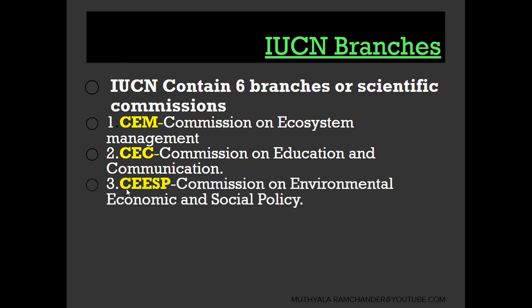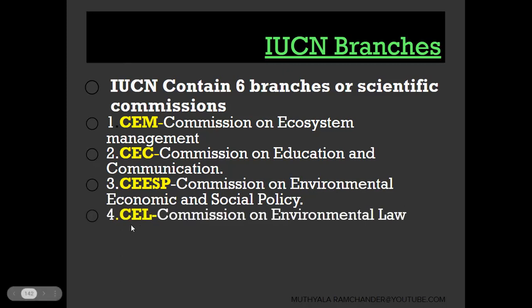And the next scientific commission is CEESP, Commission on Environmental, Economic and Social Policy. This scientific branch mainly deals with environmental economic importance and social values. The social values are also called social policies.